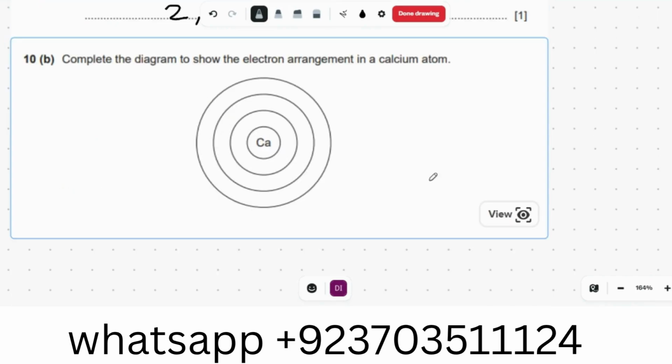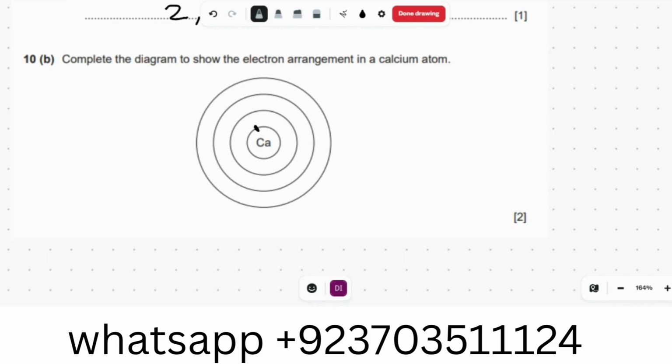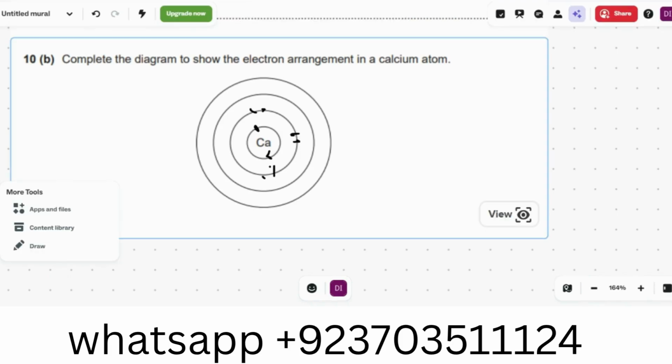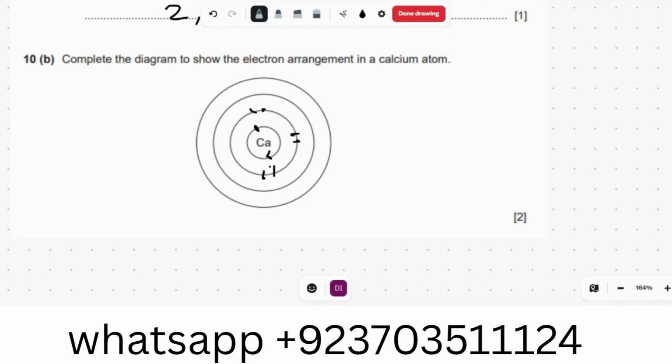Complete the outermost shell arrangement of calcium. So calcium in the first shell has 2 electrons. I will just make a dot because there's not much space. 2 here, and in the third shell it also has 8 electrons.